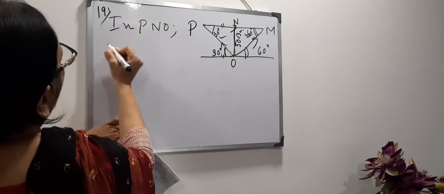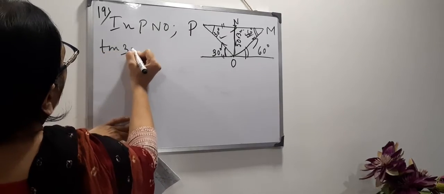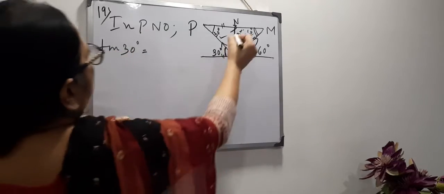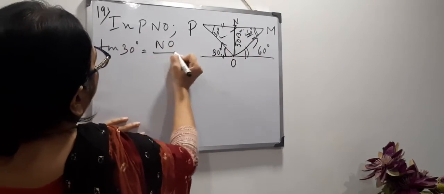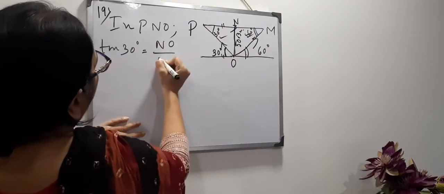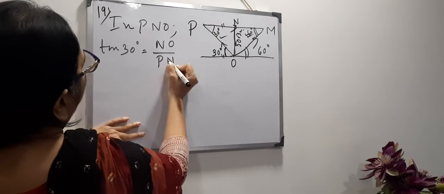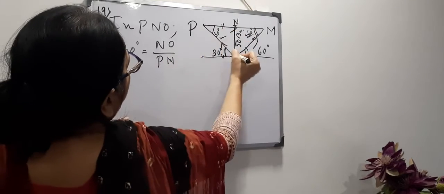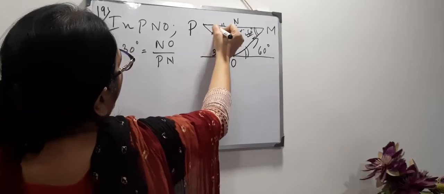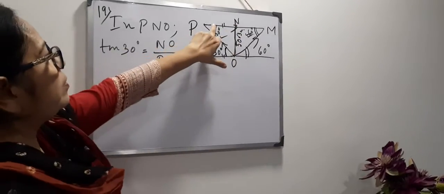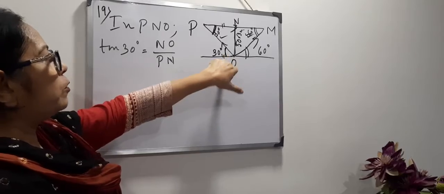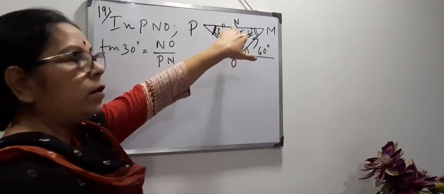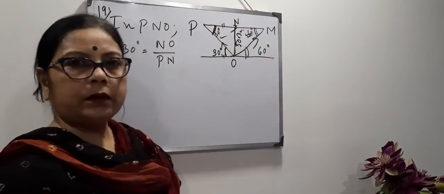In triangle PNO, tan 30 equals perpendicular by base. Here the perpendicular is NO and the base is PN. As we are considering this triangle, you will consider this angle as 30 degree. As this is outside the triangle, alternate angles are equal. That's why this will also be 30 degree.